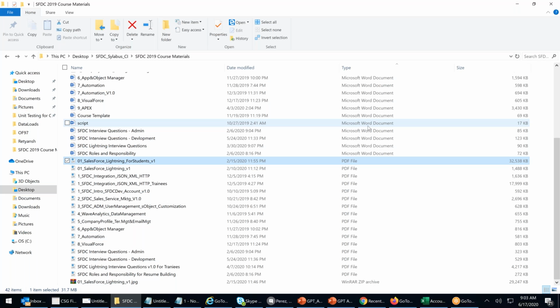I'll be discussing the deployments. Whether it's a Lightning deployment or an Apex deployment, it's all the same. In my development class, I'll be dealing with change set, Ant, workbench deployment, Visual Studio Code deployment, and package deployment. Five deployment tools that I'll be talking about. There you'll hear new terminologies like target, meta, XML files. There's a lot of XML, and locations are given. So you'll be hearing new words there.